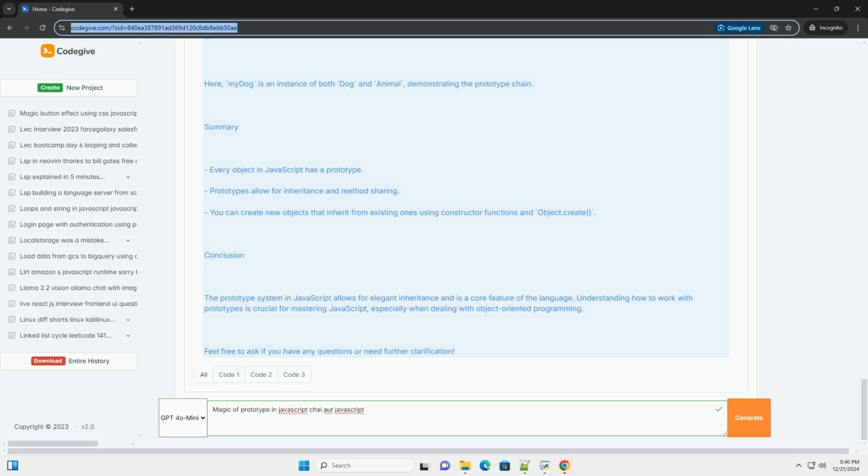The prototype property. Every function in JavaScript has a prototype property. When you create an object using a constructor function, that object automatically has a hidden property called prototype, which points to the constructor's prototype. Example, creating a prototype. Let's create a simple example to illustrate how prototypes work.